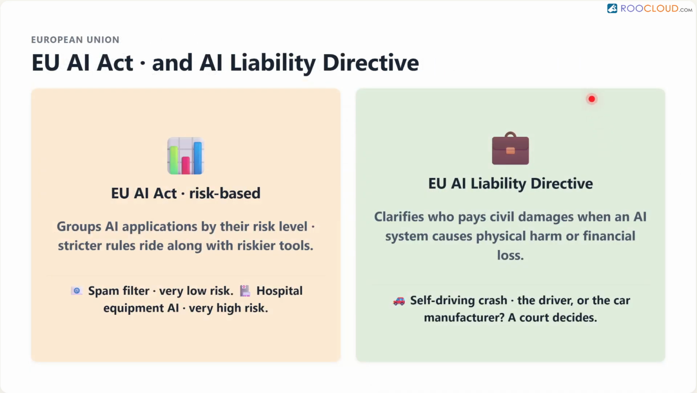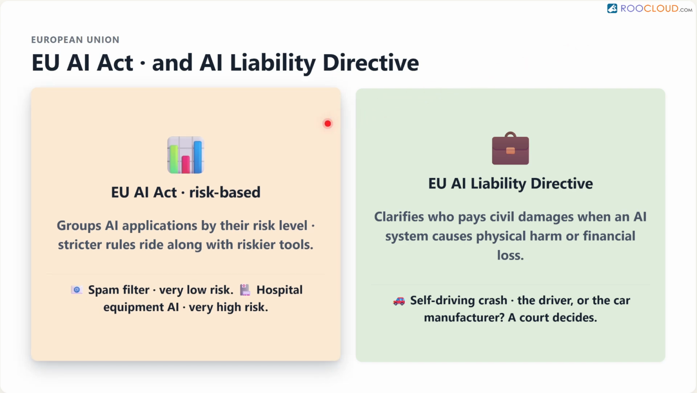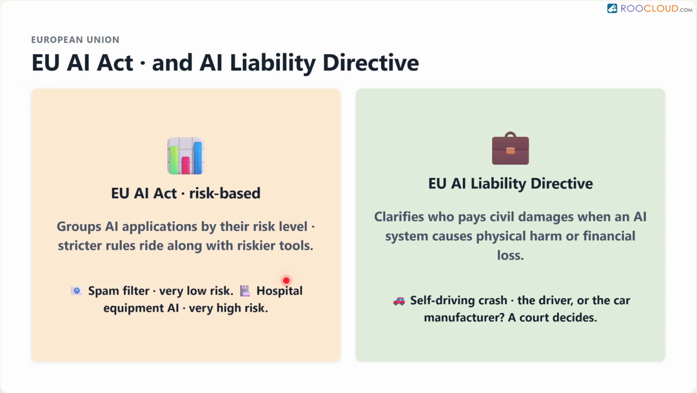In the European Union, there is the proposed AI Act. This law groups AI applications by their risk level. An AI that sorts spam email has a very low risk, while an AI that controls hospital medical equipment has a very high risk, and the law imposes much stricter rules on the higher risk tools.